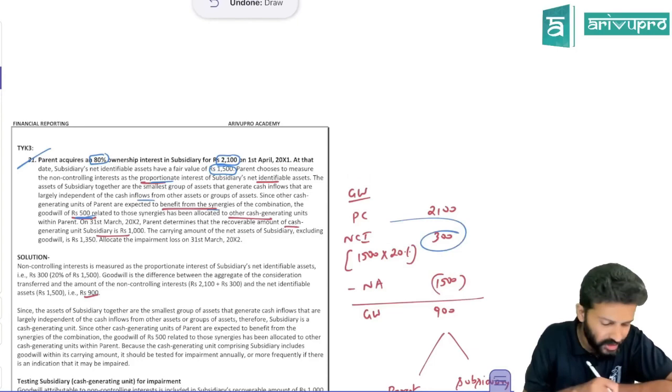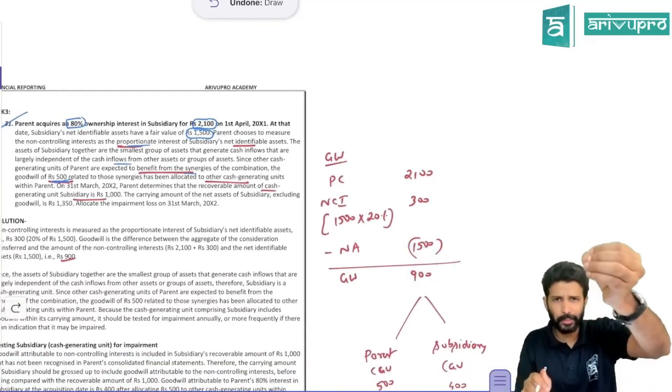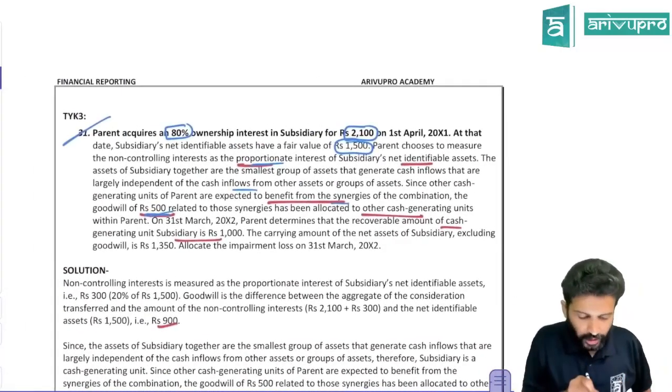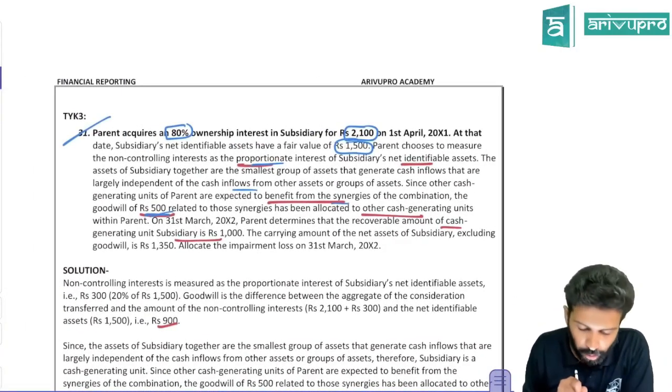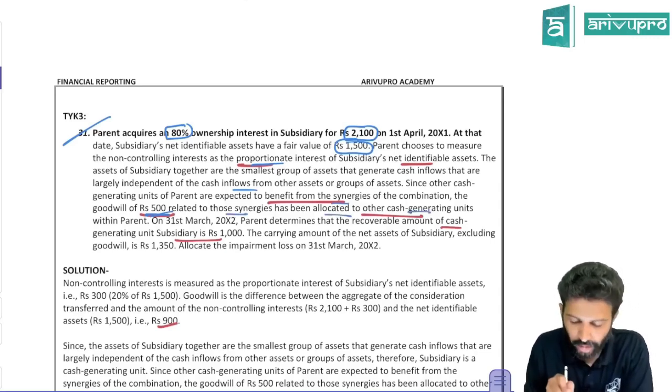1,500 got 20% is NCI 300. So the goodwill you got is 900. When you did the subsidiary business combination, you got a goodwill of 900. Now what they're saying is, since the other cash generating units of the parent are expected to benefit from synergies of the combination, the goodwill of 500 relating to those synergies has been allocated to other CGU.